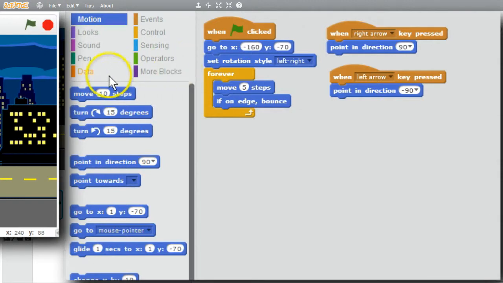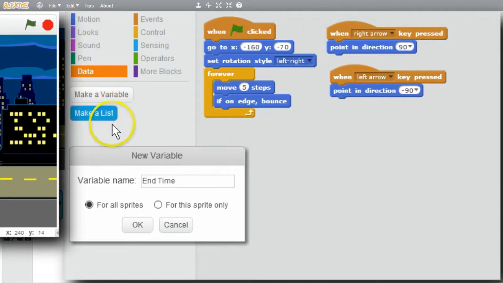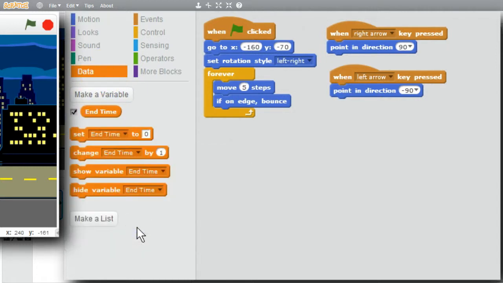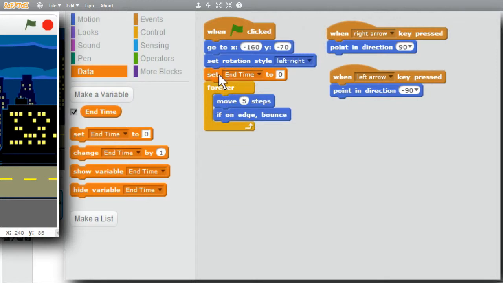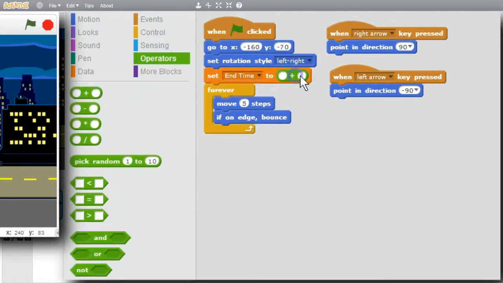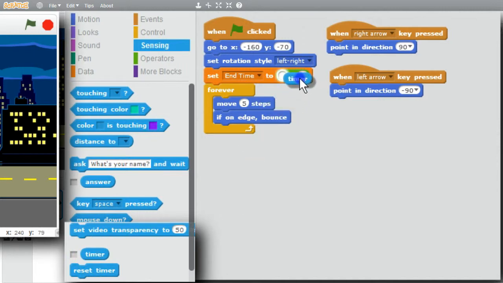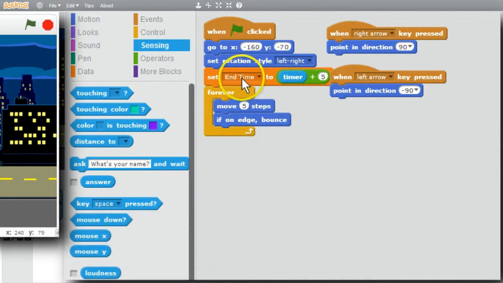I'll want a variable, data, make a variable. I'll call it end time. For all sprites, okay. I want it to be 5 seconds larger than the timer value. I'll set end time right before I enter the loop. Operators, plus 5. I need the timer value, timer. Now end time will have the value of timer plus 5.